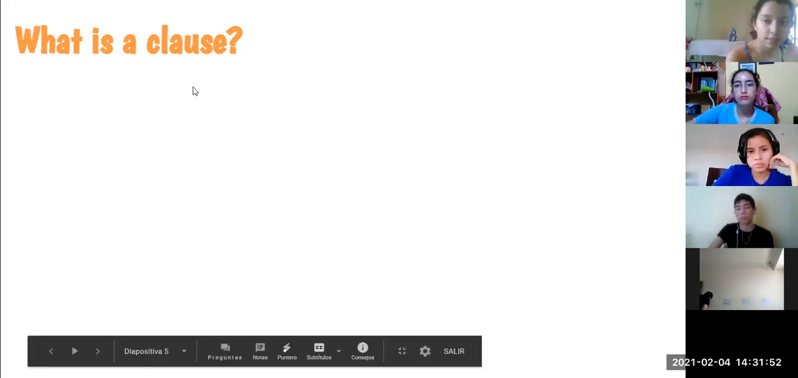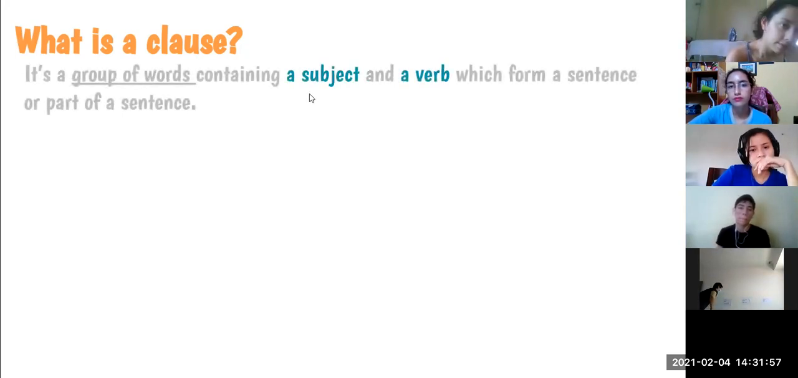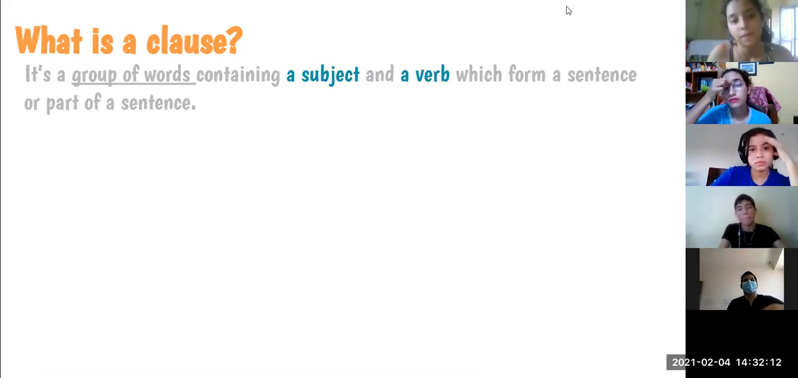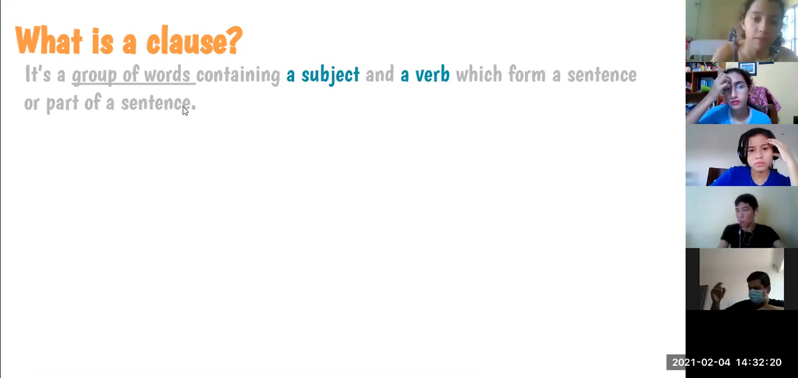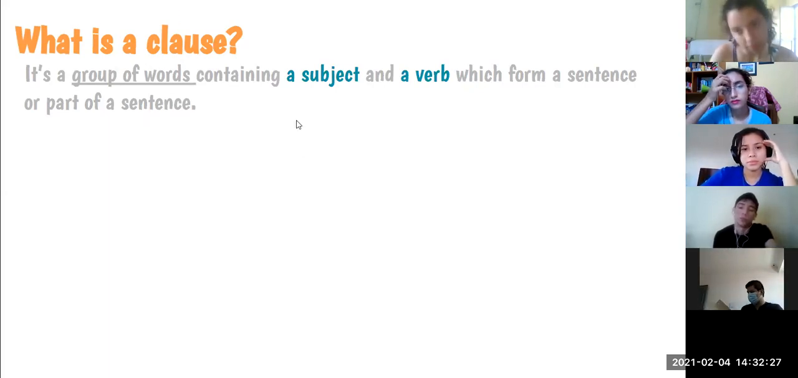A clause is similar to a sentence, okay? It's a group of words containing a subject and a verb. But it's different from a sentence because we can have many clauses in one sentence, okay? So a clause is a part of a sentence. Es parte de una oración, the clause, okay? We're going to see some examples here.